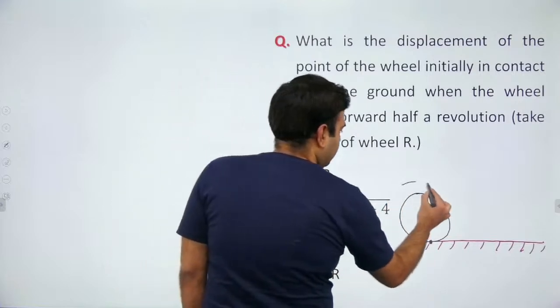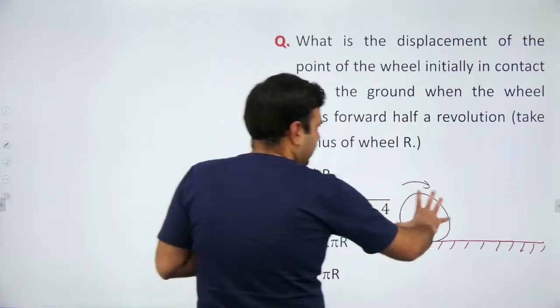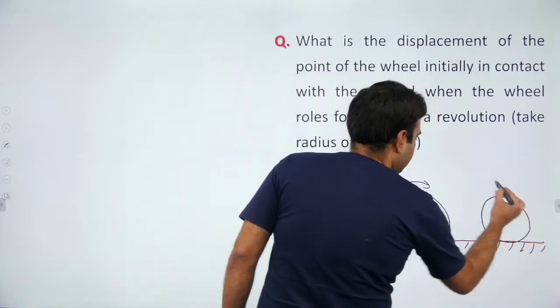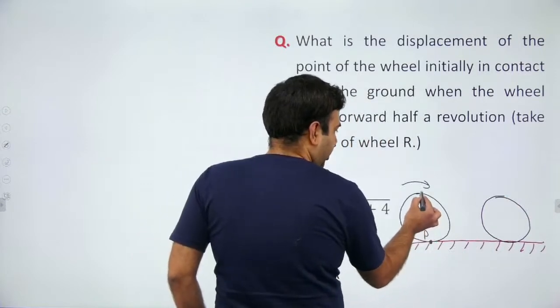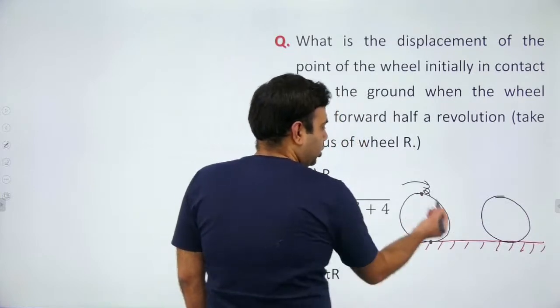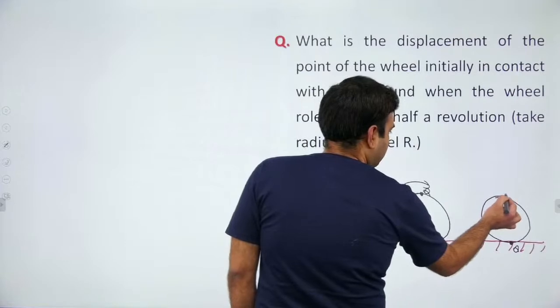Now it is rotating and moving. So when it has rotated half a revolution, now it is here. Suppose this is point Q and this is point P. After half revolution, Q will be in contact with ground and P will be at the topmost point.